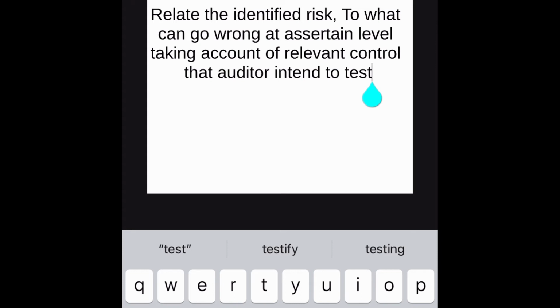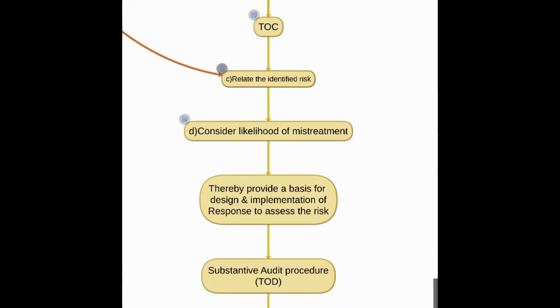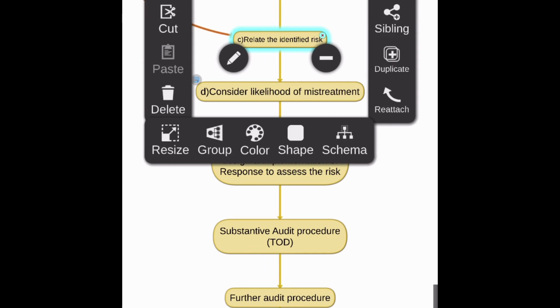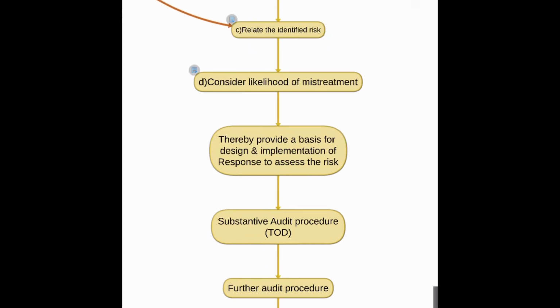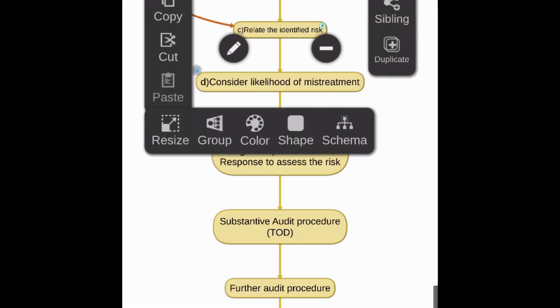So first we will identify the risk of material misstatement by understanding the entity and its environment, including internal control. Then we will assess the identified risk, and then we will relate the identified risk to what can go wrong at assertion level, taking into account relevant control that the auditor intends to test.